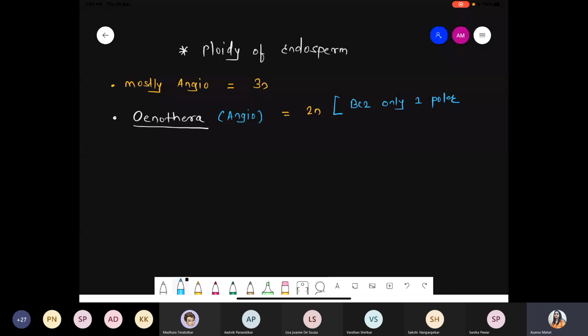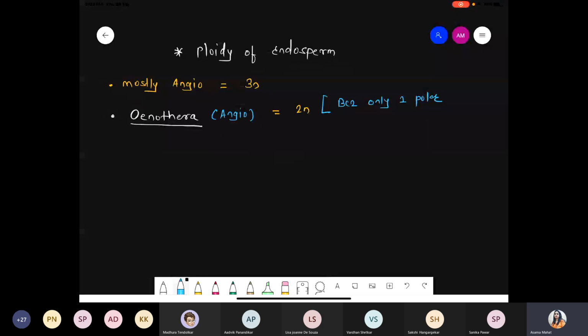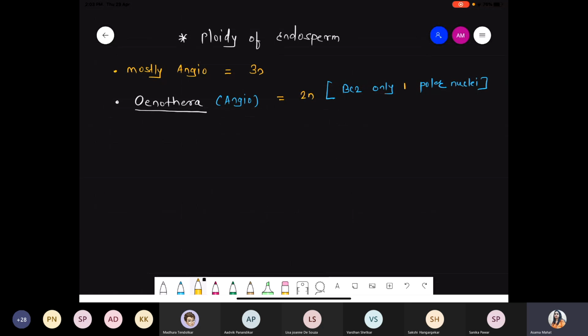Please open that point, monosporic embryo sac development. There we saw specifically with respect to Oenothera. In case of Oenothera, a single polar nucleus is present, and if a single polar nucleus is present, the male gamete fuses with this one and produces the diploid Oenothera endosperm. Similarly, when we compare this point with respect to gymnosperm,